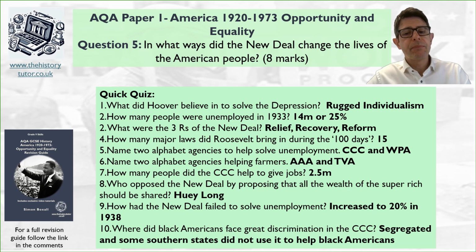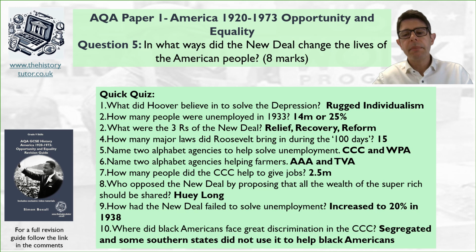Okay. Now, some people opposed the New Deal and thought there should be more done. So one person believed that the super rich should pay more taxes to fund more things. His name is Huey Long. And the New Deal, as the late 30s developed, they were trying to reduce the amount of support, particularly as we got into the second New Deal. And in 1938 there was a reduction in funding, and this led to unemployment shooting back up to 20%. So clearly, the society was not ready to move on without help.